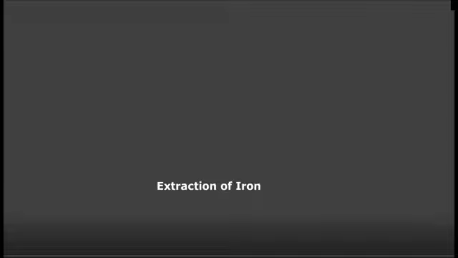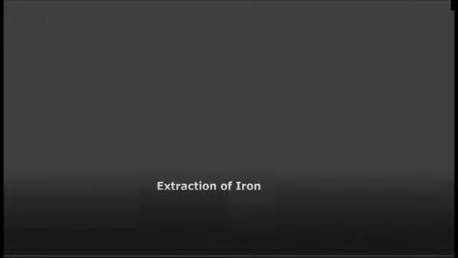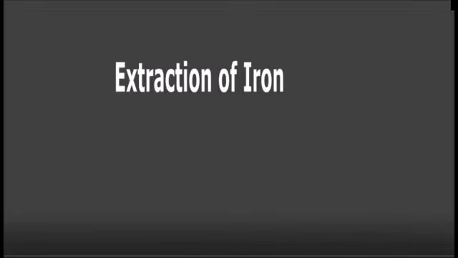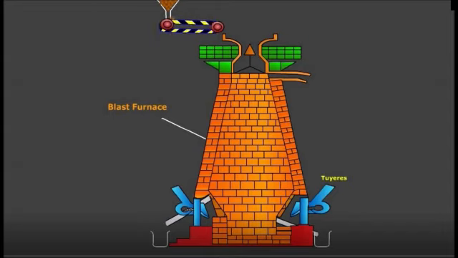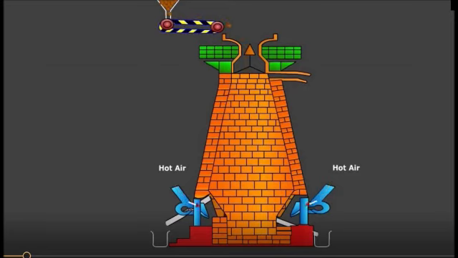Here is a small animation about extraction of iron. Hope with this you may understand the extraction of iron better. This animation shows that in the blast furnace, the reduction of iron oxides takes place at different temperature ranges. For this, hot air is blown from the bottom of the furnace and coke is burned to give temperature up to 2200 Kelvin in the lower portion. The burning of coke therefore supplies most of the heat required for the working temperature of the furnace.